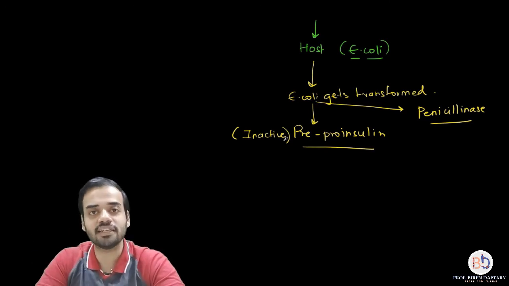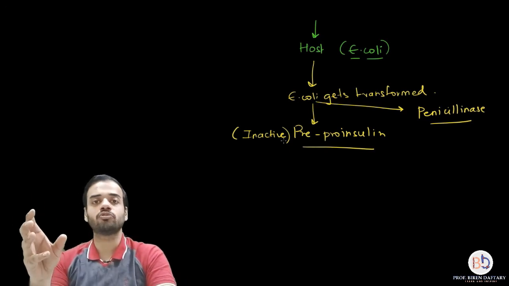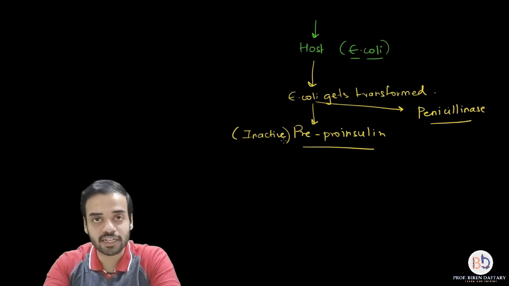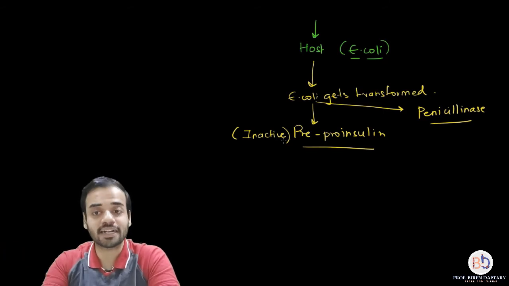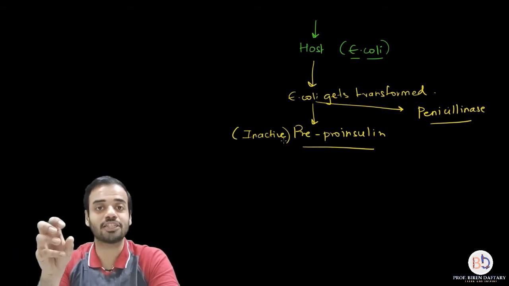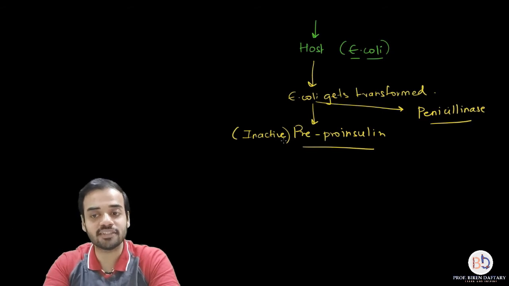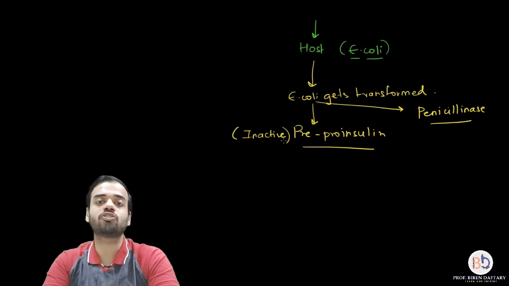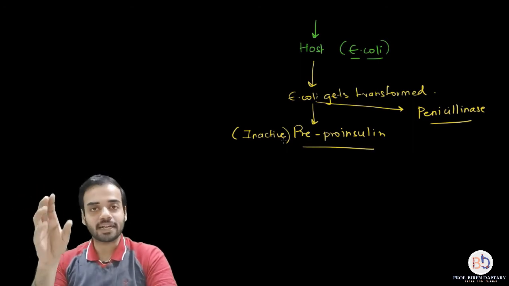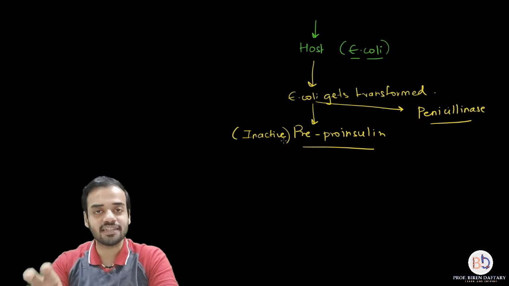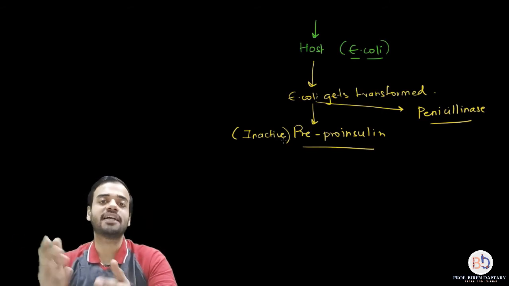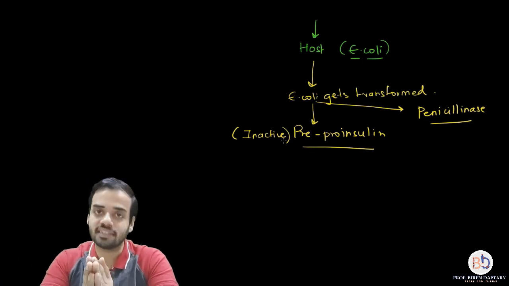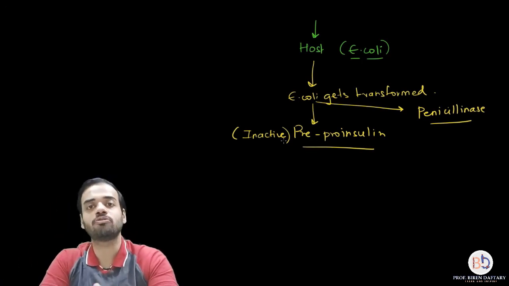What is penicillinase? Penicillin, I think everybody knows, is a kind of antibiotic. Okay, it is a broad spectrum antibiotic, that is, it can be used to kill many bacteria, but in this transformed E. coli, this penicillinase is formed. Penicillinase is an enzyme which basically destroys penicillin. So all the bacteria which have got penicillinase cannot be killed by the antibiotic penicillin, because this enzyme will destroy the structure of penicillin. Is this clear?